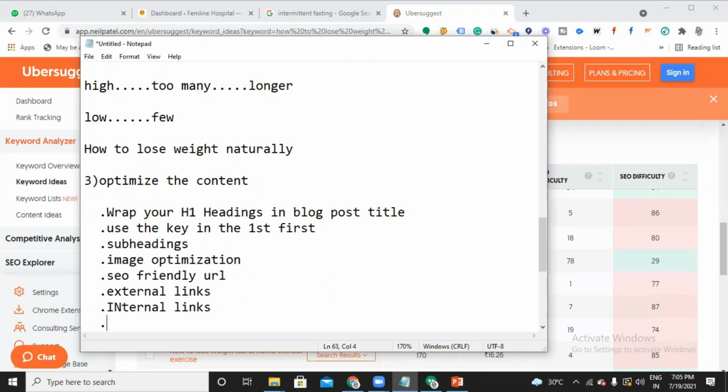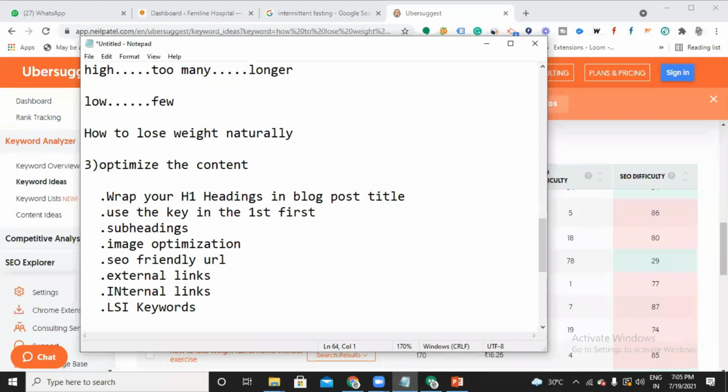Then image optimization, external links and internal links, and you can also have LSI keywords. This I'll discuss later. Then bold and italics.